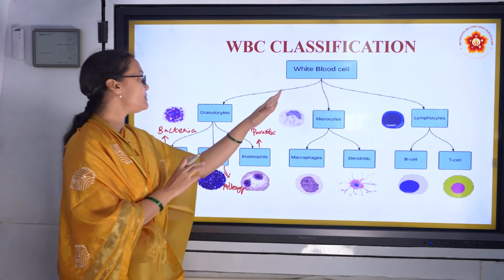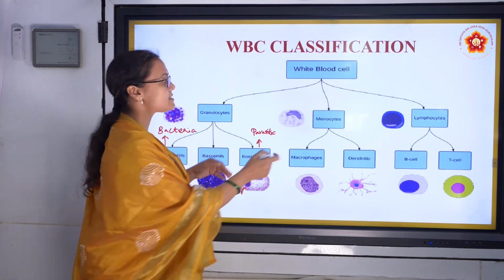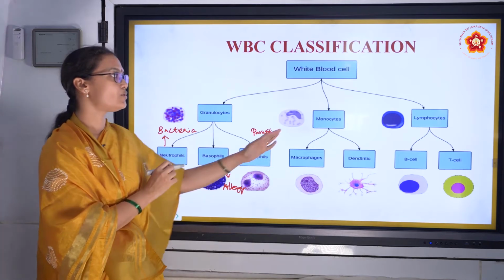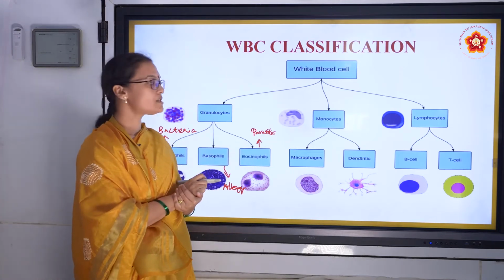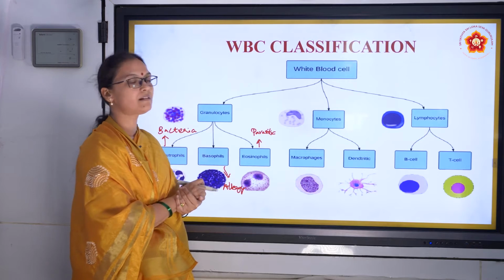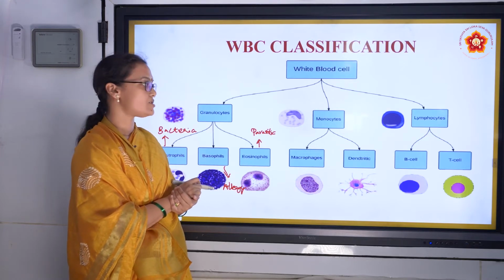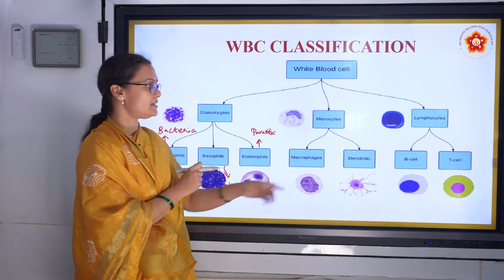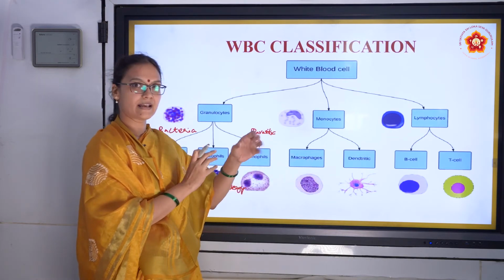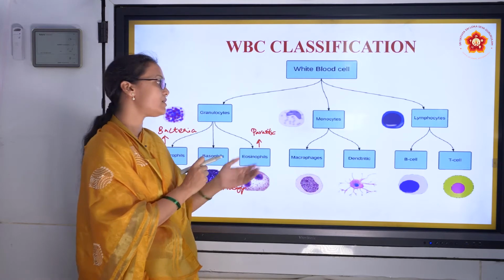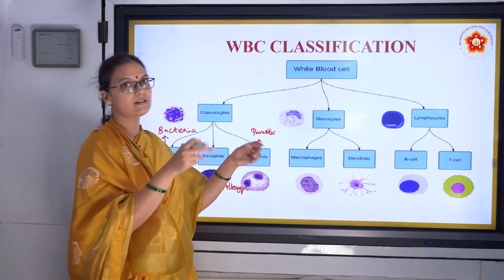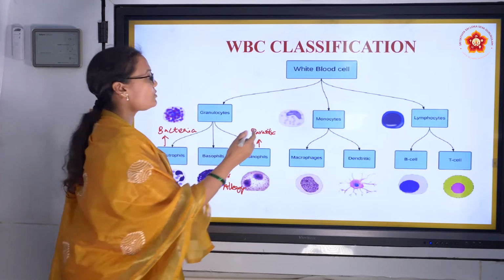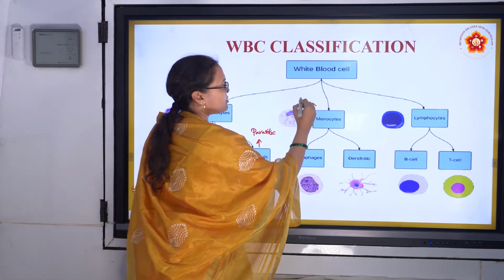Next, white blood cells are classified as granulocytes, and these two are the agranulocytes. Agranulocytes are monocytes and lymphocytes. What are monocytes? Monocytes are phagocytic in nature. What do they do? They engulf the pathogen cell. Dendritic cells use their dendrites and eat up the pathogen cell, whereas macrophages simply use their cellular body to eat up the cell. So monocytes work on phagocytosis.